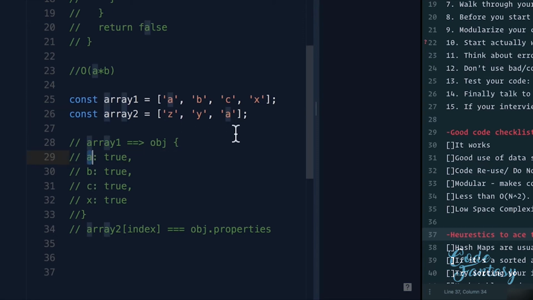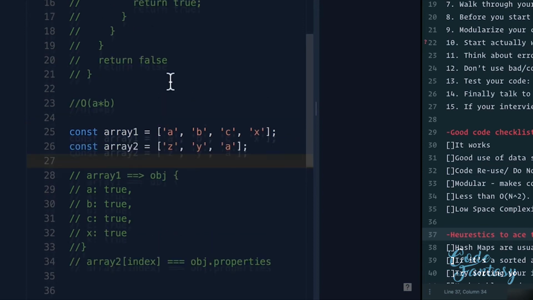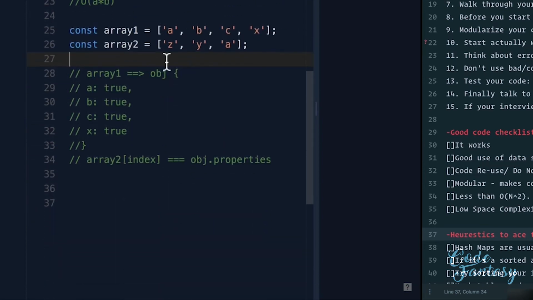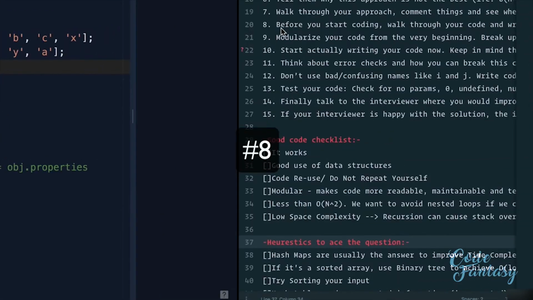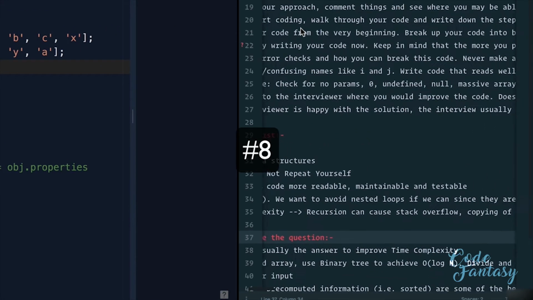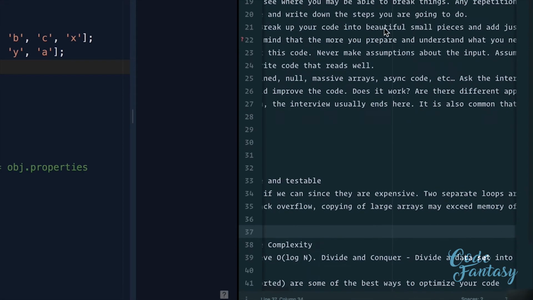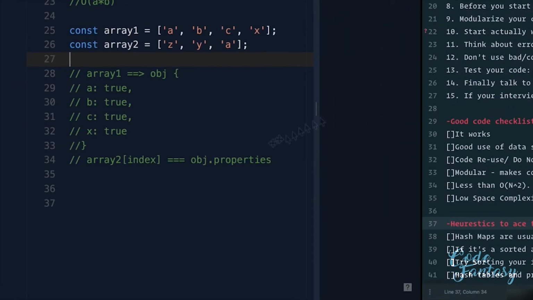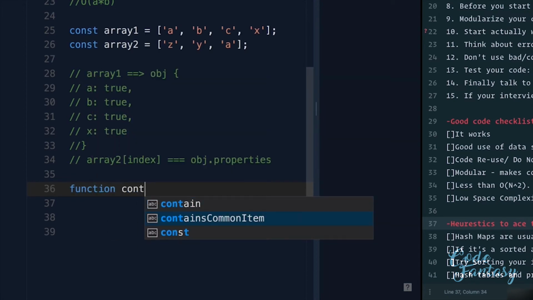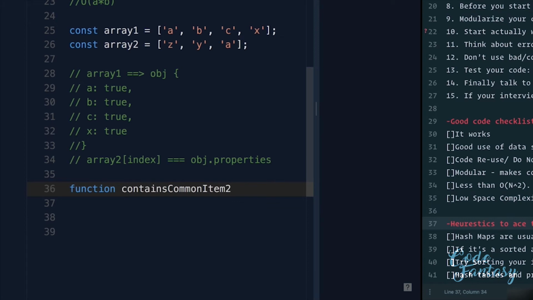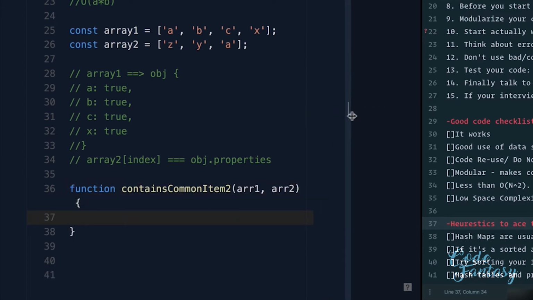Now, to show you how this actually works and why this solution would be better than the first one, I need to actually start coding it. But as we go through number 8, we see that before you start coding, we want to walk through your code and write down the steps you're going to do. So let's start doing that. I'm going to create a new function, contains common item 2, because it's our second function. It's going to take in array 1 and array 2. And now this function, let's make this a little bit smaller so it looks nicer.